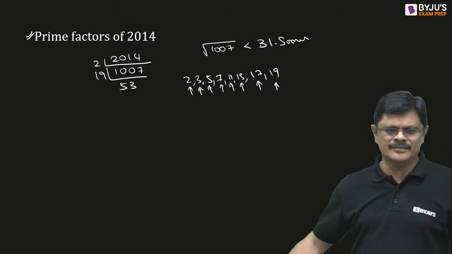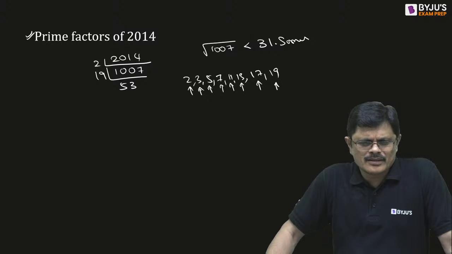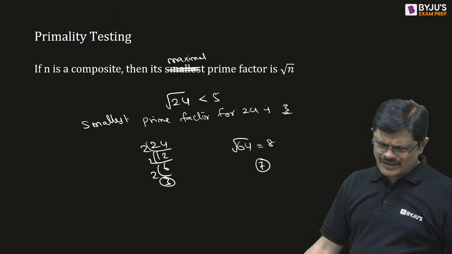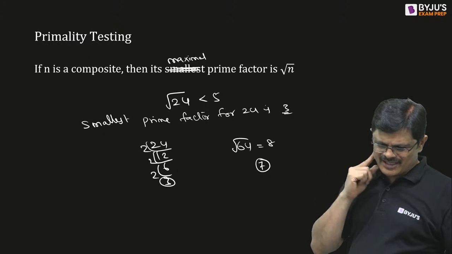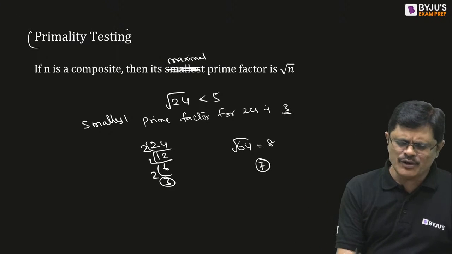1007 is 19 times 53. Oh, this statement I think we should reconsider because 53 is also coming now. Sir, for primality testing only we use it, sir.